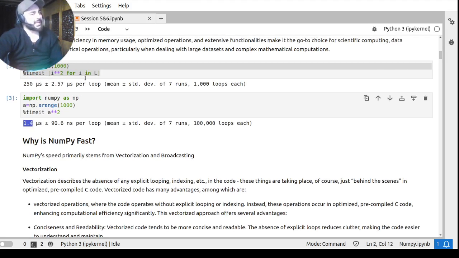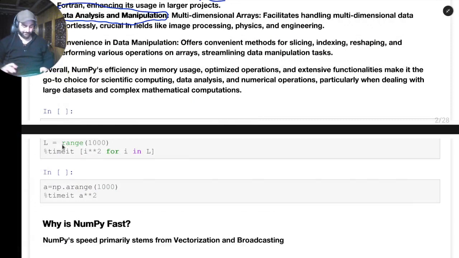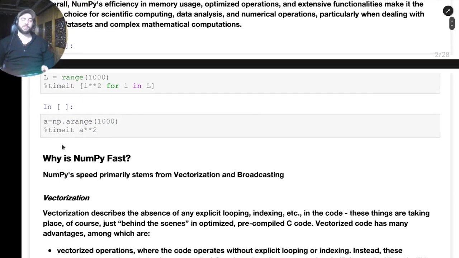They are basically doing the same thing. Here we are doing the same thing. We are squaring the numbers, and in the first case, it took 250 microseconds per operation. So here it took only 1.4 microseconds per operation. So is this clear how much faster it is? Okay, so NumPy is really fast. That's why we are using NumPy arrays instead of lists that are in Python.